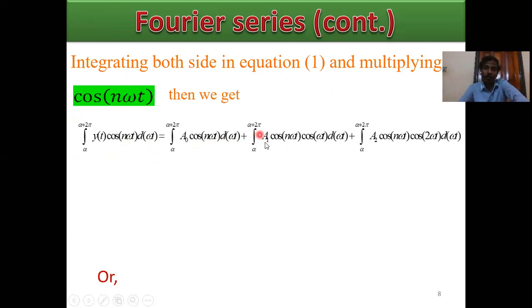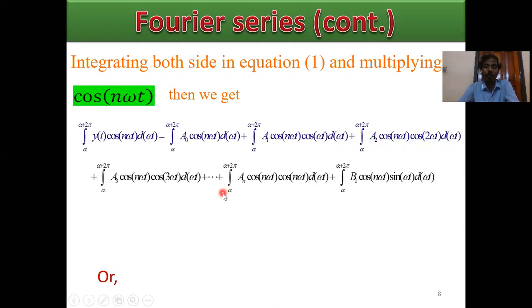Similarly, the integral from alpha to alpha plus 2 pi of a1 cos n omega t cos omega t d omega t, a2 cos n omega t cos 2 omega t d omega t, and so on, up to an cos n omega t cos n omega t d omega t, which is an cos square n omega t.